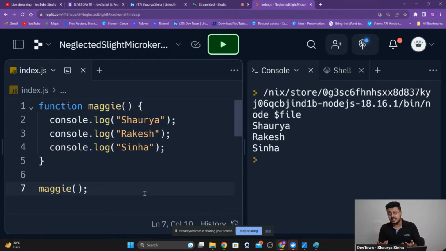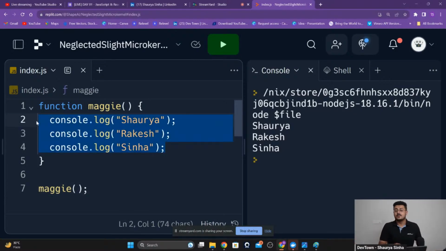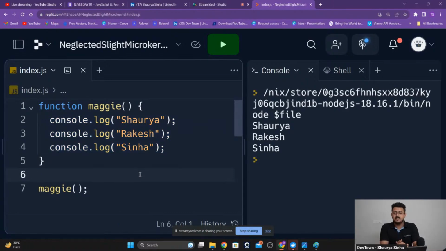And if you want to change it, you don't have to go to 10,000 lines. You just have to go where you have defined the code, and change it right over there. And everything is done for you. Are you guys able to understand this concept of functions, guys? Please let me know.